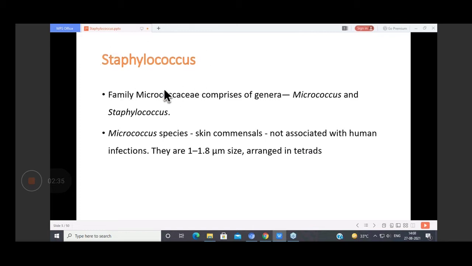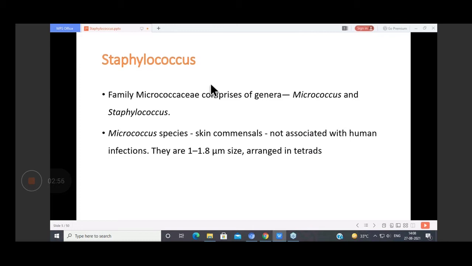Staphylococcus belongs to the family Micrococcaceae, which has two genera, Micrococcus and Staphylococcus. Micrococcus is mostly commensal, and they are arranged in tetrads.